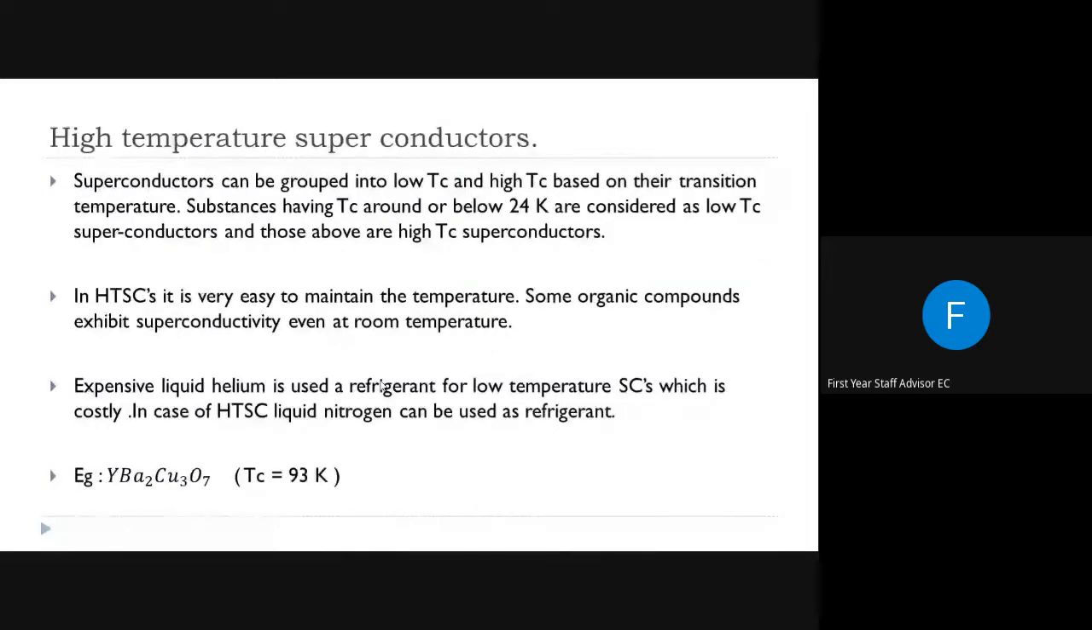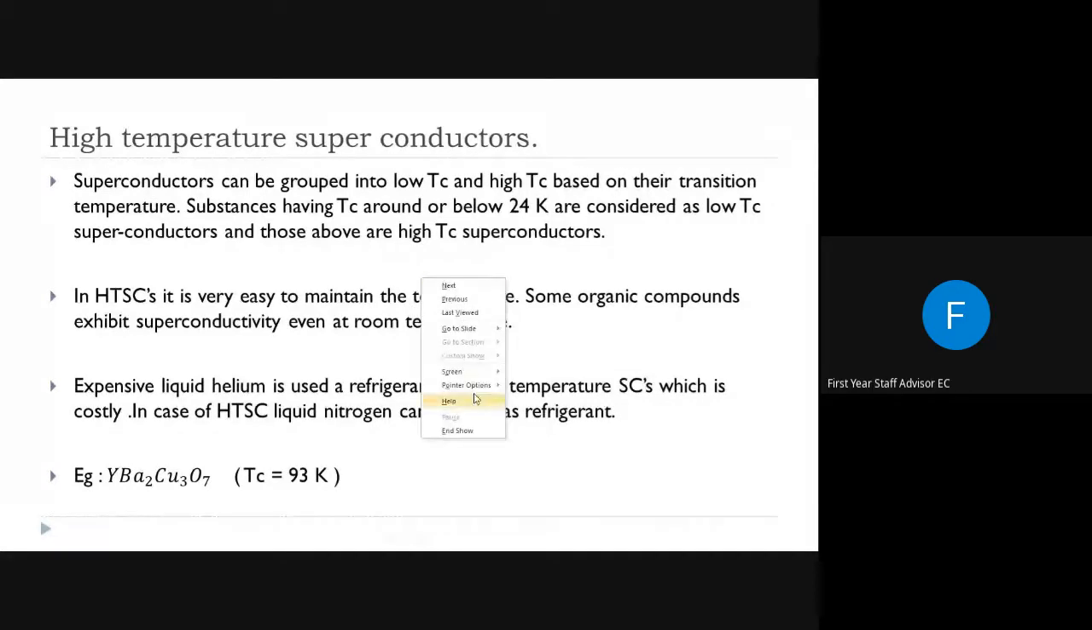Now the next one is an important topic, that is high temperature superconductors. What do you mean by high temperature superconductors? That means superconductors which have a transition temperature above say 24 Kelvin or above say 40 Kelvin are called high temperature superconductors. What is the use of high temperature superconductors? So we defined what high temperature superconductors are: those with a transition temperature above 24 Kelvin or 40 Kelvin. What is the advantage of high temperature superconductors?